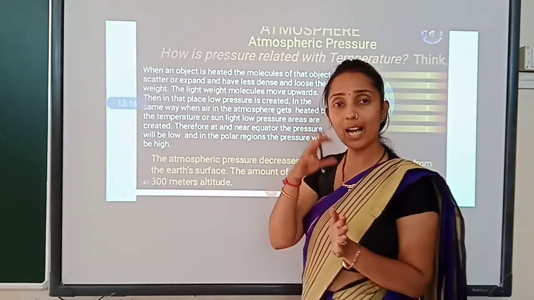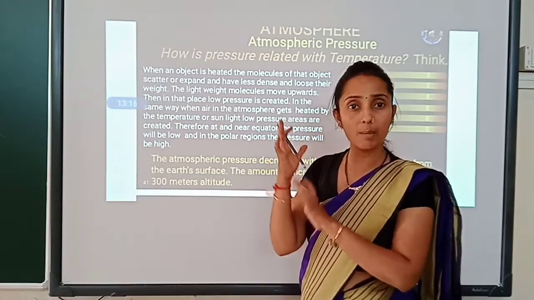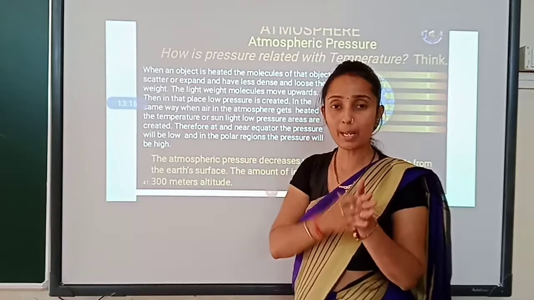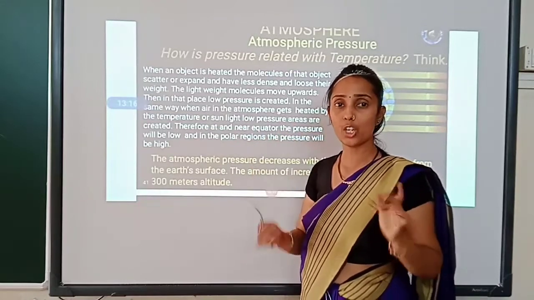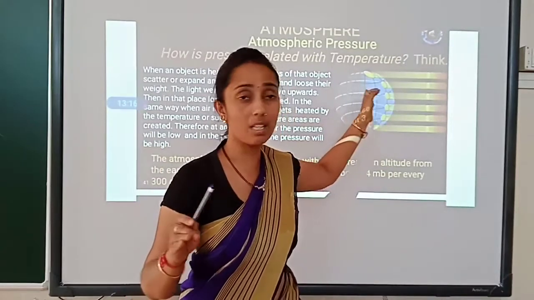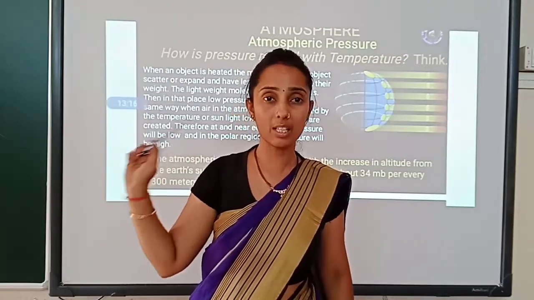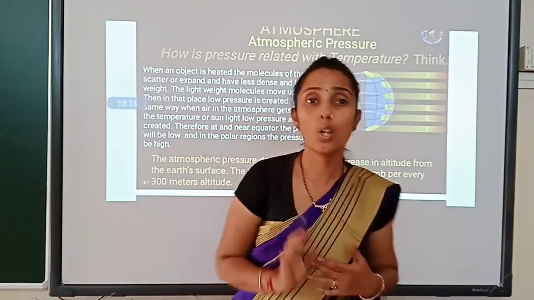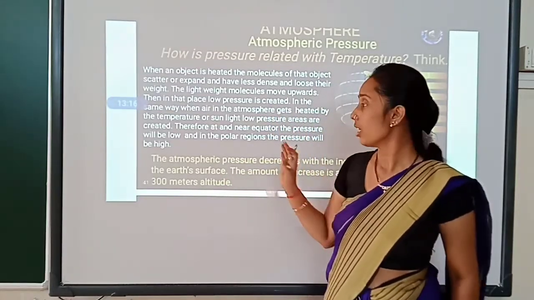Then in that place low pressure will be created. When the molecules move upward because of the high temperature, the empty place creates low pressure, and the place which receives them gets the high temperature. So you have to keep it in your mind: when the molecules move upward as per the sunrays, that place receives high temperature, and the empty place made by the molecules receives low pressure. Is it clear? If you remember the term like that, as a shortcut, then you will remember.